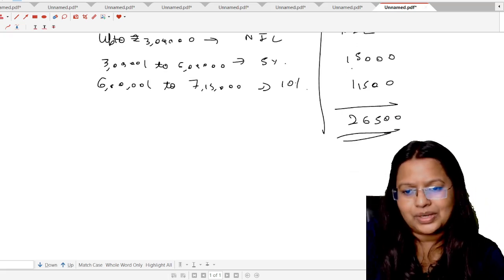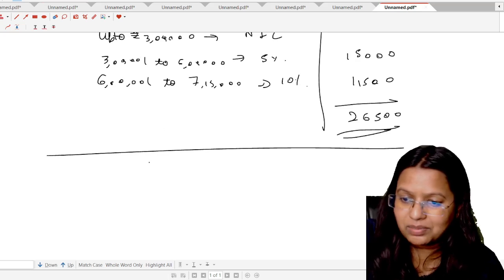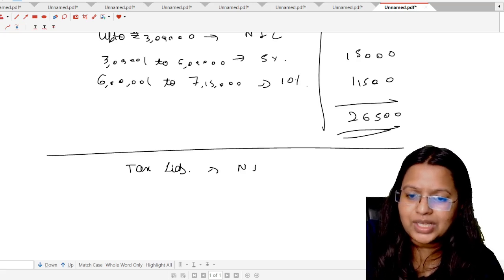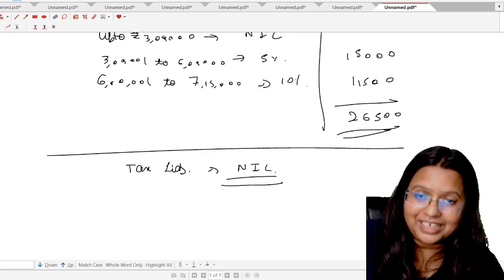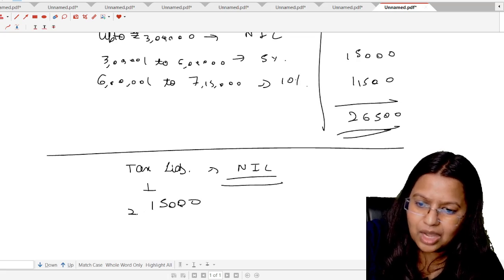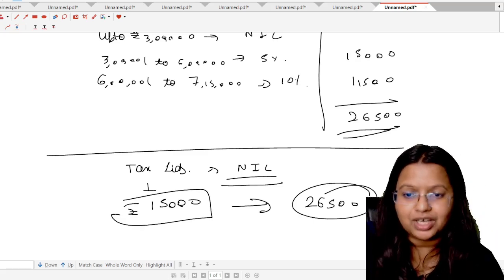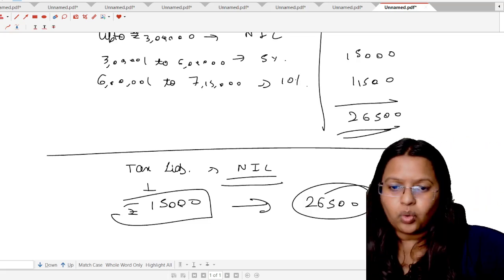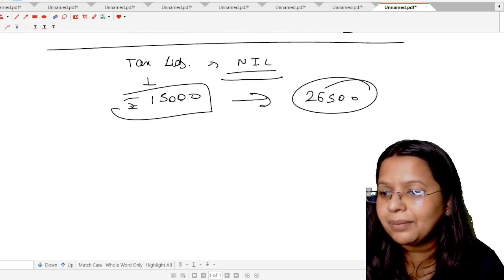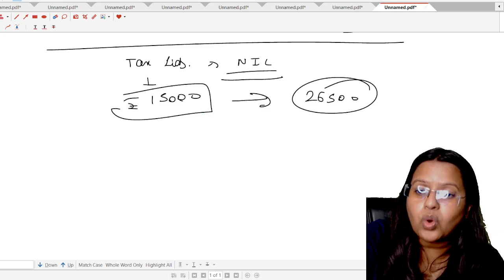Now, how? Students, if this person was earning 7 lakh only, the tax liability was nil. How? Because the rebate under section 87A would be available. So the tax liability was nil. It means this is also very unfair, because just due to earning rupees 15,000 more, he is paying a tax of 26,500. This is very unfair. So in the new tax regime only, not in the old one. In the old one, he has to pay the tax. In the new tax regime, there shall be a relief or benefit so that the tax liability is not more than the income.